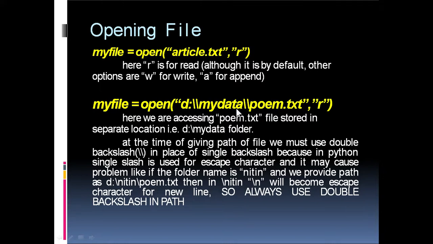Here the full path is specified because the file poem.txt is not stored in the .py file's folder. And the second argument r is also given, that is this file is going to open in read mode.